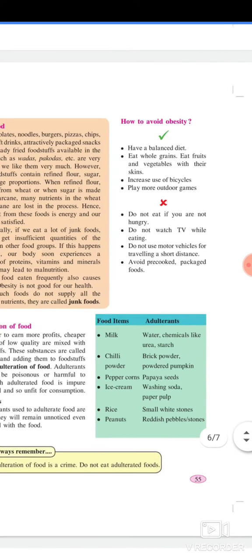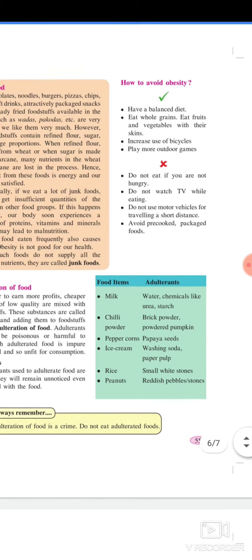How to avoid obesity? First, have a balanced diet. Eat whole grains, eat fruits and vegetables with their skin. Third, increase use of bicycle. Fourth, play more outdoor games. Do not eat if you are not hungry. Second, do not watch TV while eating. Third, do not use motor vehicles for traveling a short distance. Fourth, avoid pre-cooked packed food.